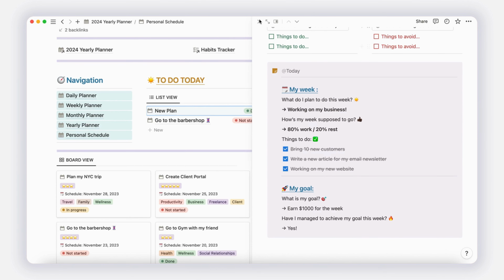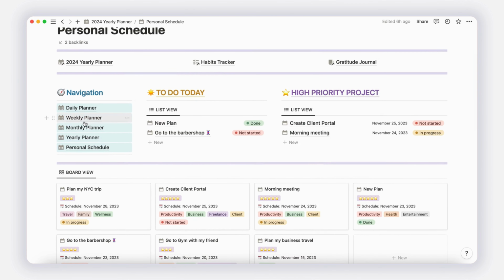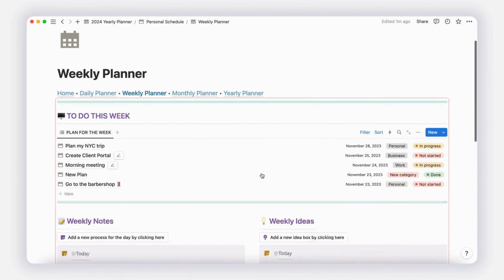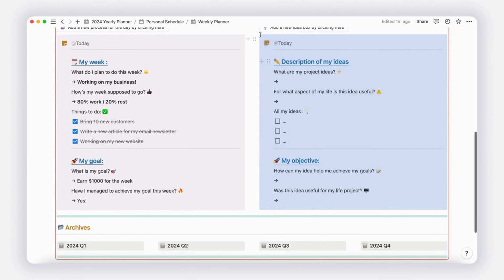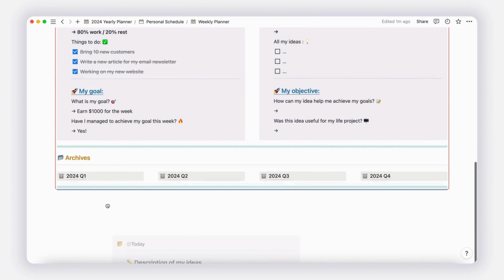When it comes to decluttering your daily, weekly, or monthly view dashboard, feel free to archive old boxes by dragging them to the corresponding archive page. This way, you can easily retrieve them later if necessary.